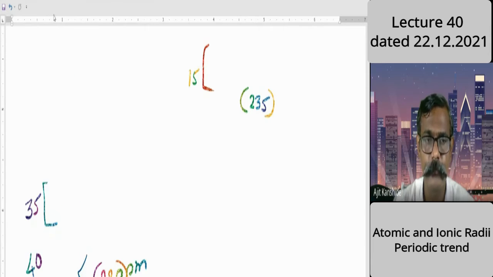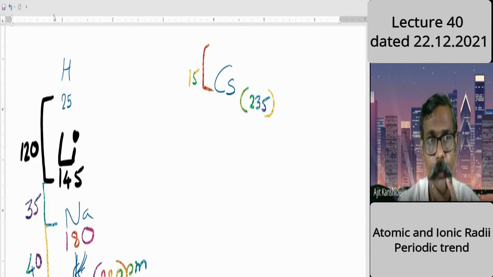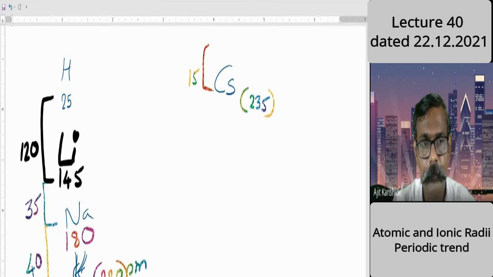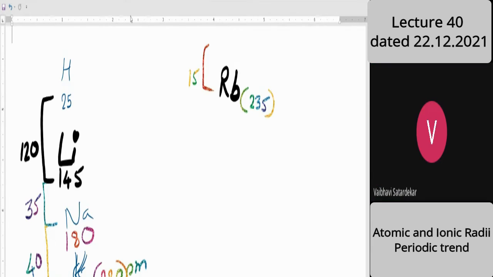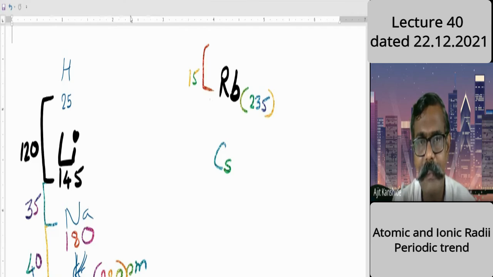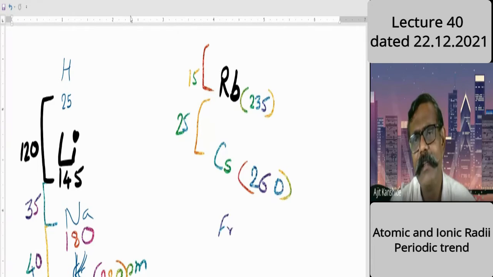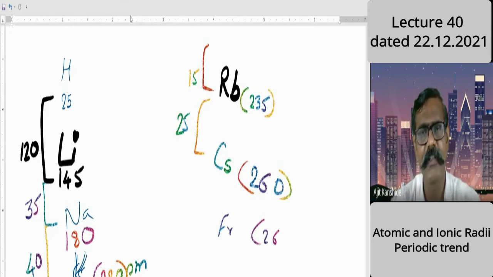Potassium. Next, here is cesium. Okay, now the last element is left. No, here rubidium. Sorry. Yes, again. Good. Now you're right. Yes, I want such enthusiasm. Rubidium. Next, cesium. The size increases by 25, and the size is 260. Below that, francium, which is not shown, may be 260, 263, 265, nearby. A small increase, just increases there.